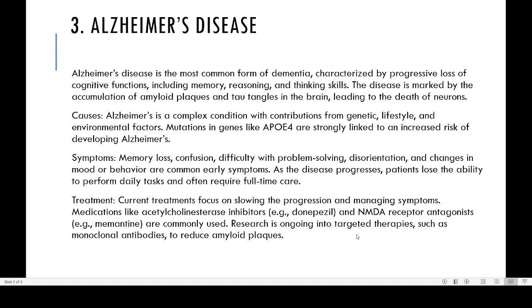Then research is ongoing into targeted therapies such as monoclonal antibodies, because of the presence of amyloid plaques. You can see the presence of this kind of plaques or protein bodies here, and this is another picture. The presence of this kind of amyloid plaques is responsible for Alzheimer's disorder. So if we can develop certain antibodies that can specifically destroy these amyloid plaques, then we will be able to treat Alzheimer's disorder.